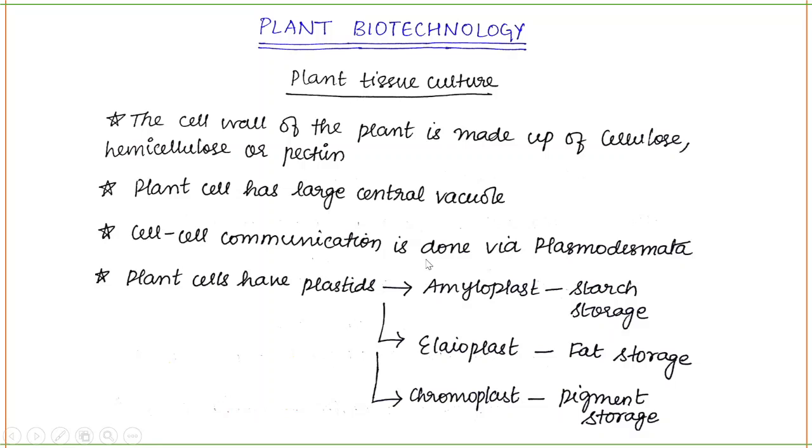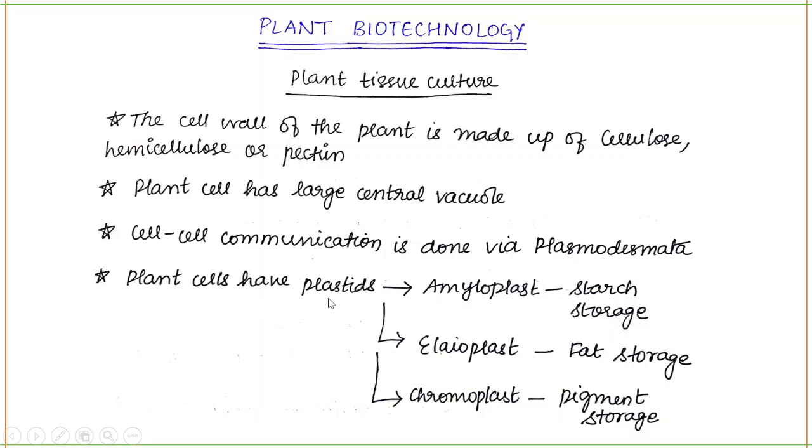Cell-cell communication is done via the plasmodesmata. Plasmodesmata is like a gap junction between two plant cells where nutrients and communication signals are transported, and that region is called plasmodesmata.